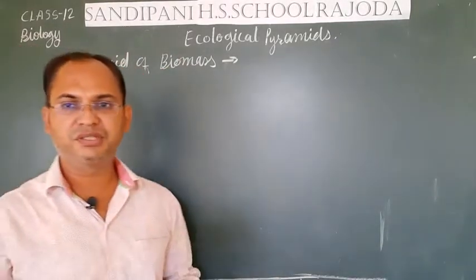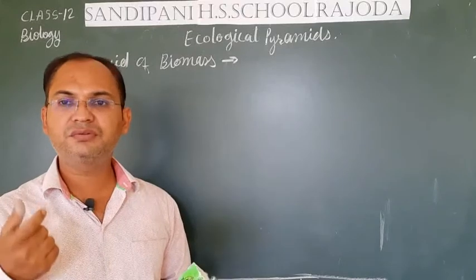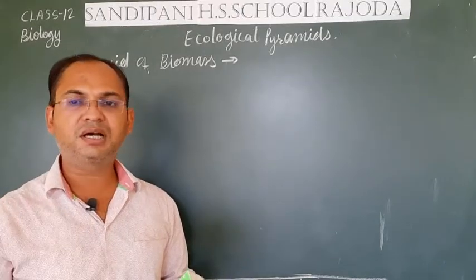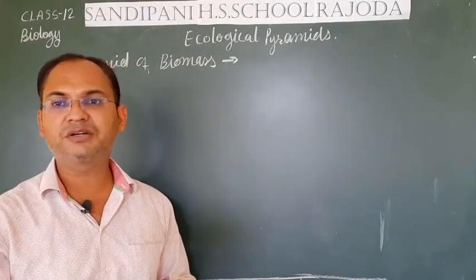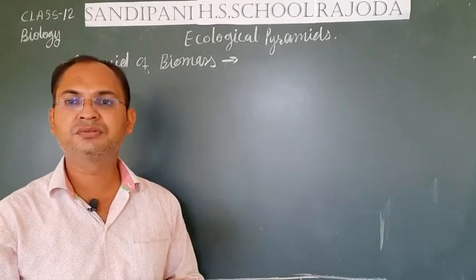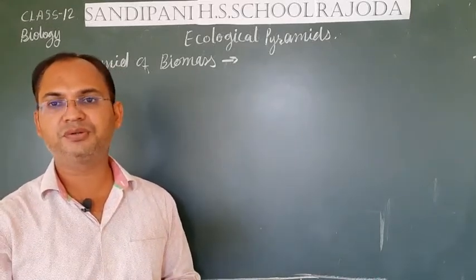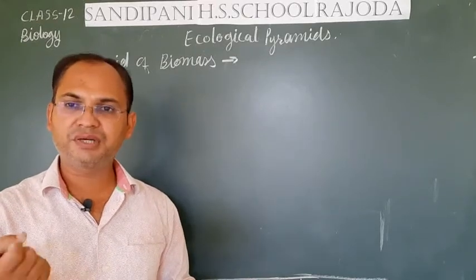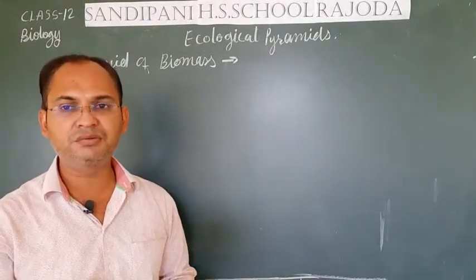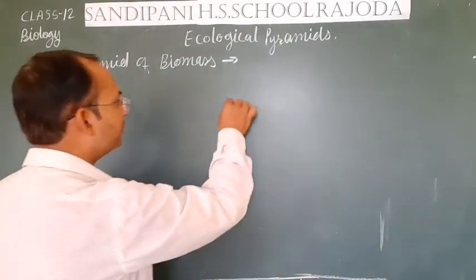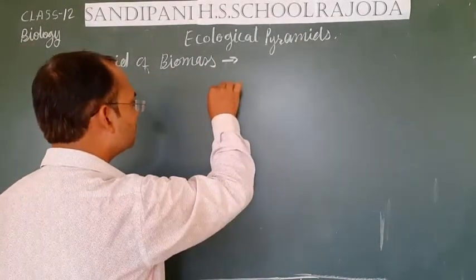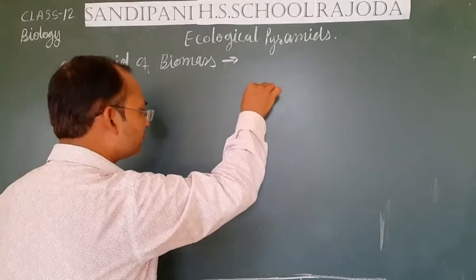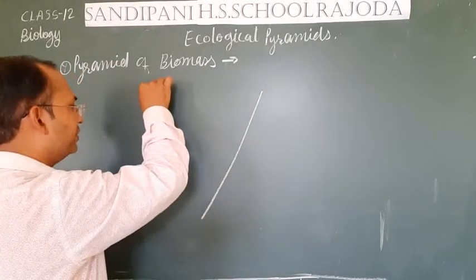In a pond, students, a very small quantity of grasses, or we can say phytoplanktons and diatoms, which act as producers in a pond, are present. So the number of producers is very few and their mass is very low. So we put them in the bottom of the pyramid.